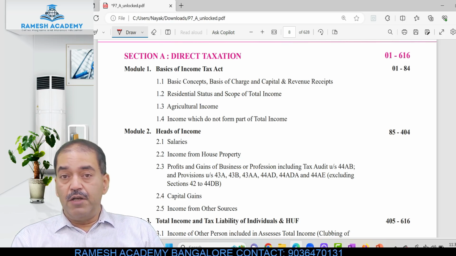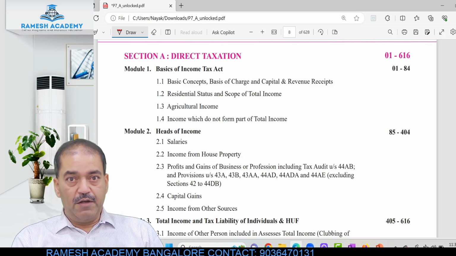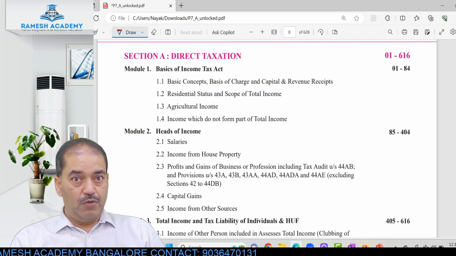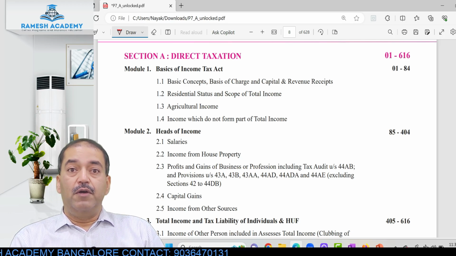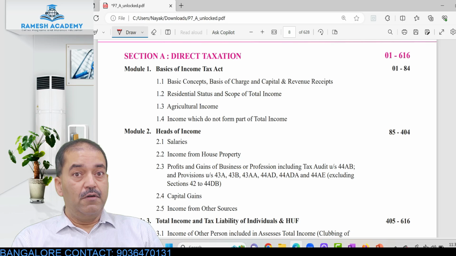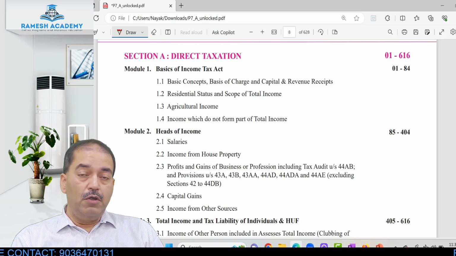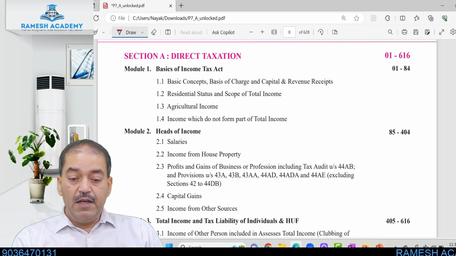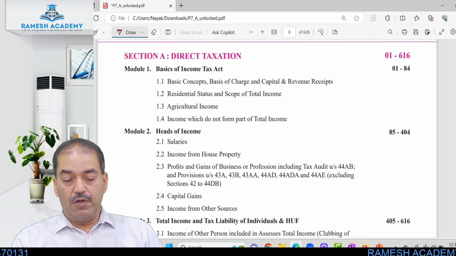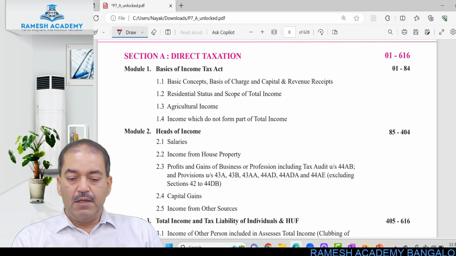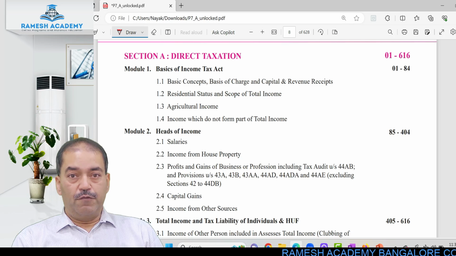Then agricultural income, which is actually exempt income, but there are some relations to the calculation of tax also. You get some benefits out of agricultural income. So we have to see how to utilize that exempt income to our benefit. And then incomes which do not form part of total income, that is exempt incomes basically. Okay, so that is your first module.